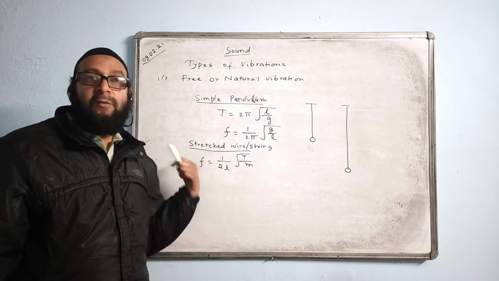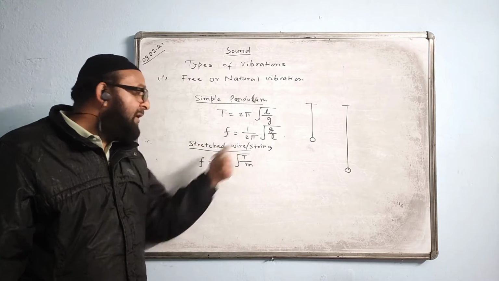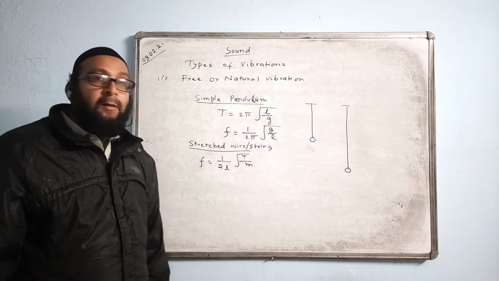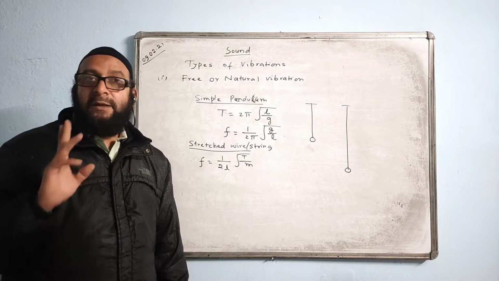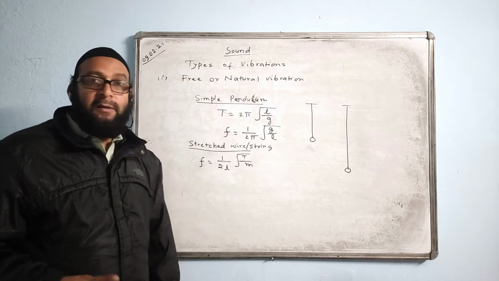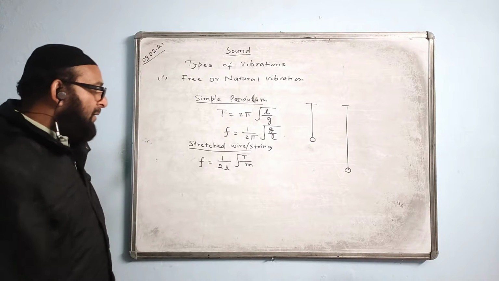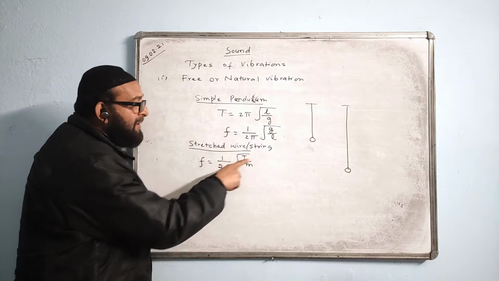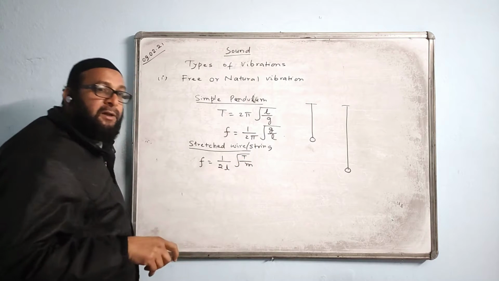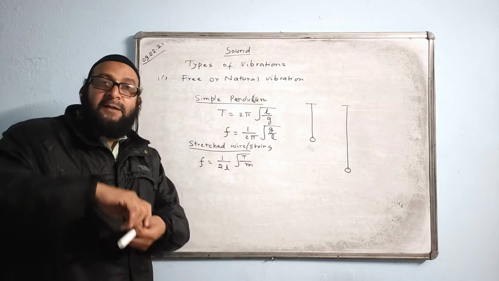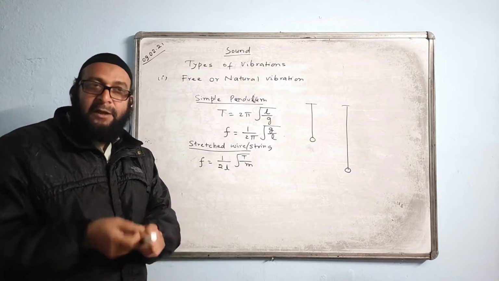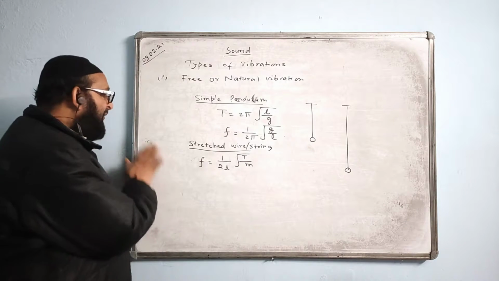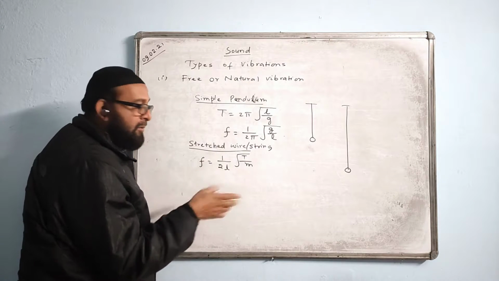So these are the factors on which the frequency of a wire string depends. That you have to know. A question may come this way: how can you increase the frequency of a stretched wire? We can increase the frequency by decreasing the length, and by increasing the tension. In guitar strings and all, some wires are kept tight, some slightly loose, and tensions are varied so that we have different frequencies of sound coming out.